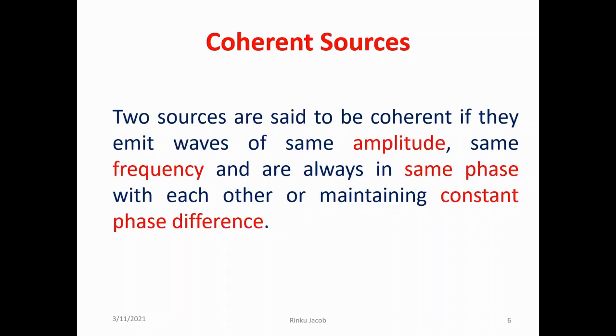Now let's look at the definition for coherent sources. Two sources are said to be coherent if they emit waves of same amplitude, same frequency, and are always in same phase with each other or maintaining constant phase difference.